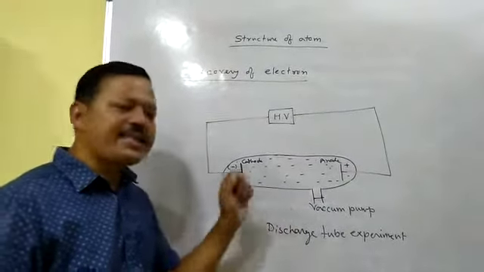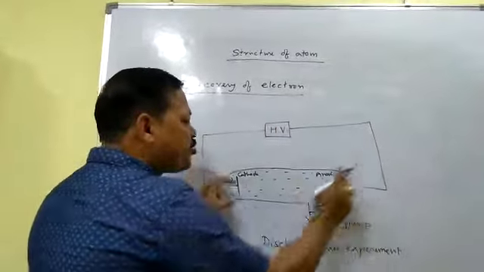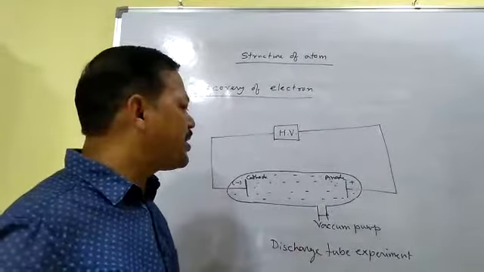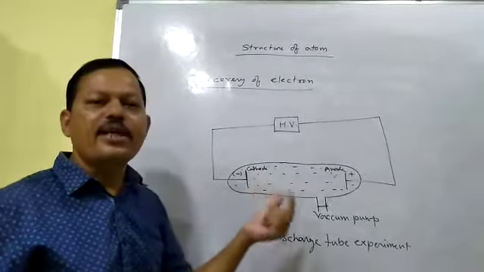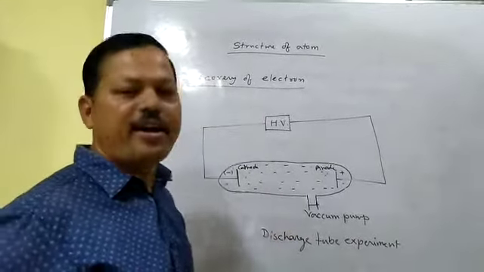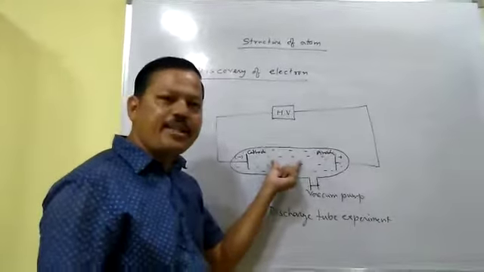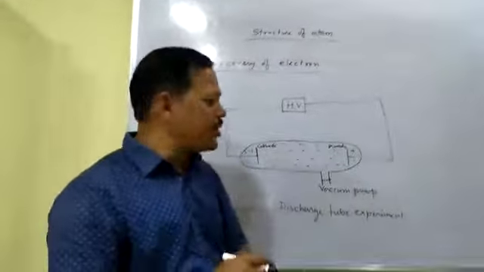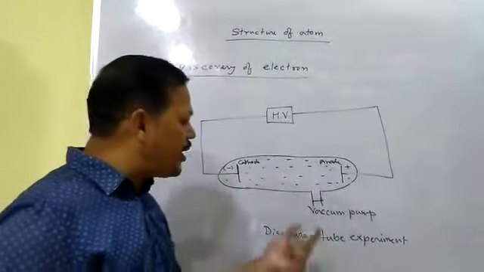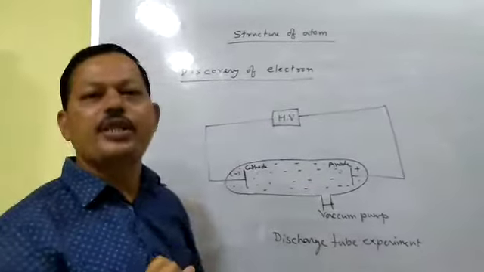Normally, these gases are poor conductors of electricity. I mean, when you pass electricity through the gas, you cannot pass the electricity through the gas, and that's why gases are said to be poor conductors of electricity under ordinary condition. But as you know, every gas exerts pressure. This gas also has some amount of pressure. When you reduce the pressure of the gas inside the discharge tube, and that's why I have used one vacuum pump. By using this vacuum pump, you can reduce the pressure.